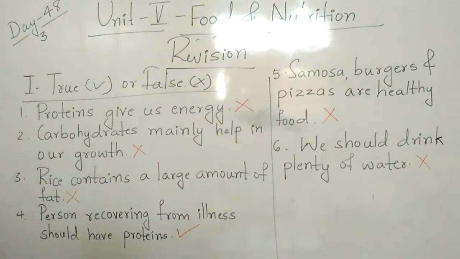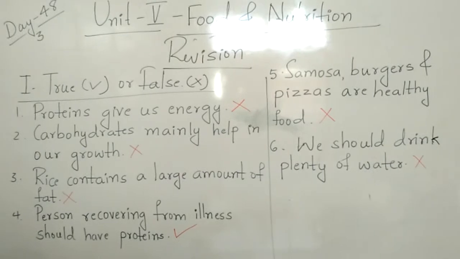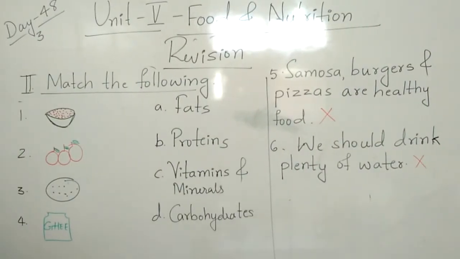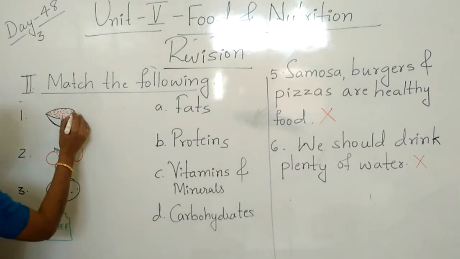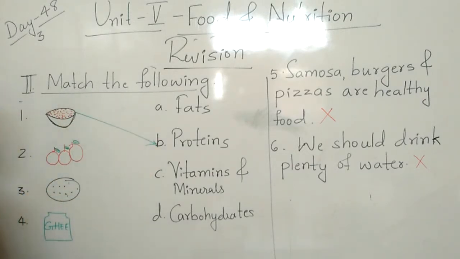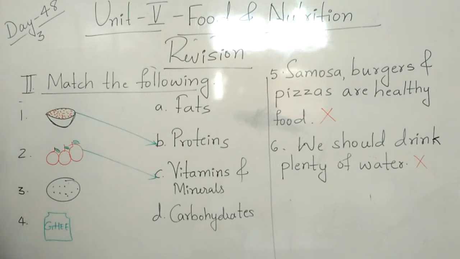Next one is match the following, children. Match each food item with its nutrient. First one is dal. Tell me, dal is rich in protein. Tomato, a vegetable, is rich in vitamins and minerals.